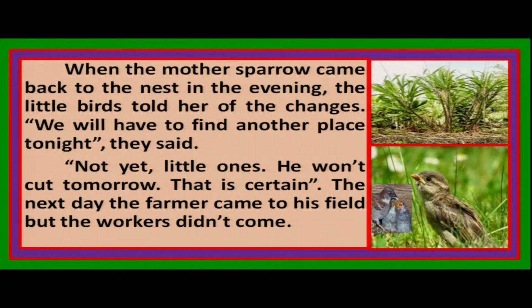Oh mother, tomorrow the farmer will cut down the trees. We will have to find another place tonight, they said. Not yet, little ones, he won't cut tomorrow. That is certain. I am certain, mother sparrow said. Tomorrow he won't cut down the sugar canes. The next day the farmer came to his field, but the workers did not come. Right? So it became true what the mother sparrow said yesterday.